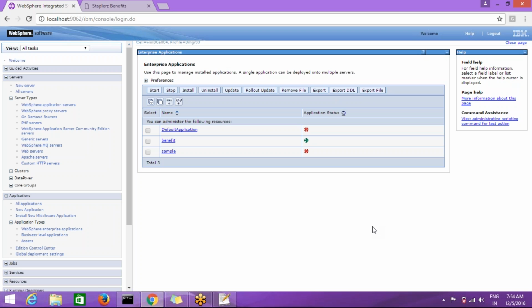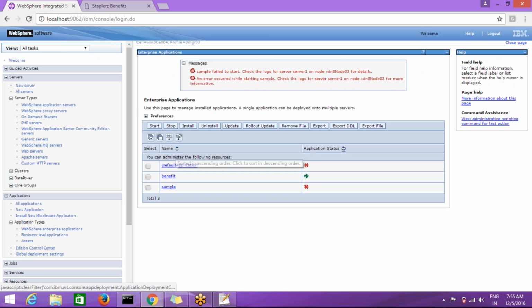Can you start the sample application once? Yeah. First we need to start the application, then we will access the application. Maybe this application has some problem, it will not start. See here, sample failed to start, some problem with the application, so it is not able to start.